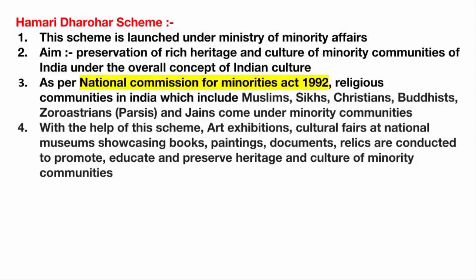And I forgot to mention one more element in the previous headline, which I'm going to mention here. In the previous headline, I forgot to mention what is a minority community, like who all are included, which is a very important part of these topics. So I'm going to cover that in this. As per National Commission for Minorities Act 1992, religious communities in India, which include Muslims, Sikhs, Christians, Buddhists, Zoroastrians, that is Parsis, and Jains, come under minority communities. So I hope now you have a broad understanding about which all communities fall under this minority community.